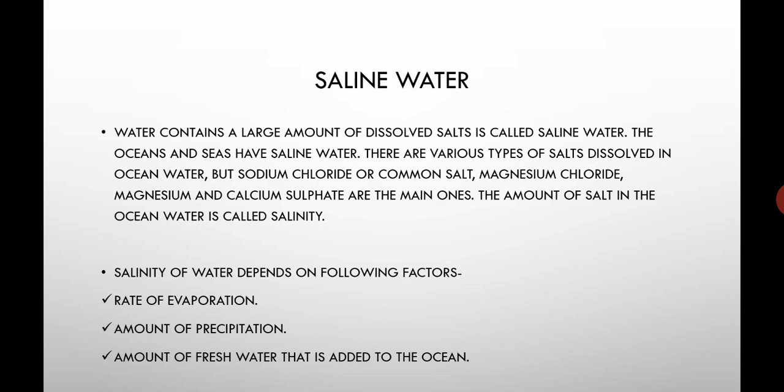So rate of evaporation means how fast is evaporation. The amount of precipitation means how much rainfall or snowfall there is. The amount of fresh water that is added to the ocean means what are the other sources of fresh water, or how many rivers fall down in that particular ocean. So these are the factors.